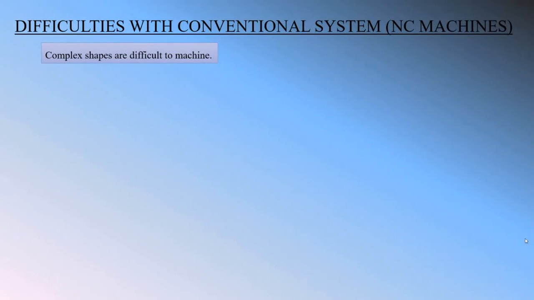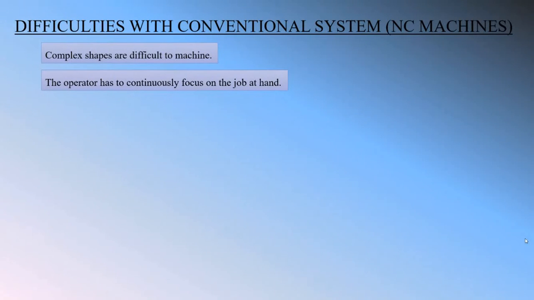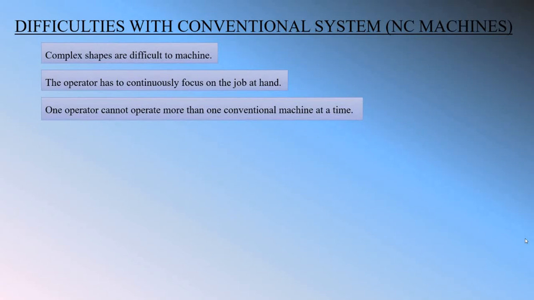The next difficulty with the conventional system is that the operator has to continuously focus on the job at hand. Look at the operator of the lathe machine. The operator has to continuously focus on the job, but in a CNC machine there is no such need. The next point is that the operator cannot operate more than one conventional machine at a time, but in a CNC machine one operator can operate various types of CNC machines at one time. So these are the major difficulties in the conventional system, that is NC machines.